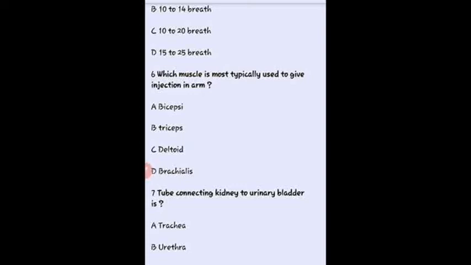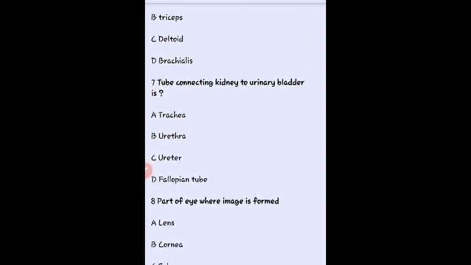For the exact location, we first locate the acromion process, then two fingers below we have to imagine an upside-down triangle, and for the correct location we give the injection in the center of that triangle. Okay, next question, the tube connecting the kidney to the urinary bladder is. So here our right answer is ureter, which connects the kidney to the urinary bladder.